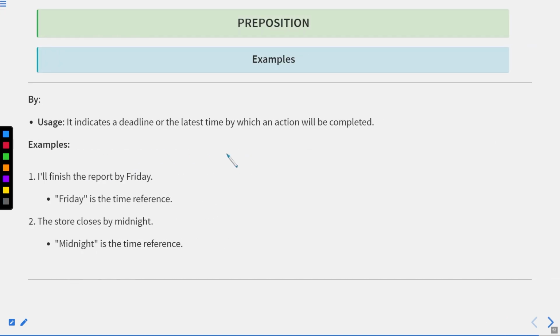By indicates a deadline or the latest time by which an action will be completed. I'll finish the report by Friday. It means Friday is the time reference, or it is the last day for the report to be submitted or finished. The store closes by midnight. Midnight is the time reference. It means it is the end of time. It means after midnight you cannot see the store open.